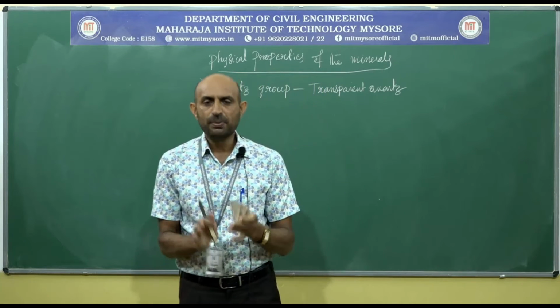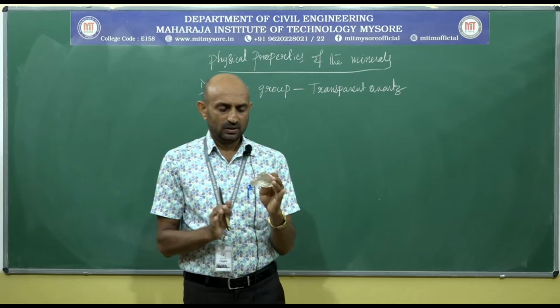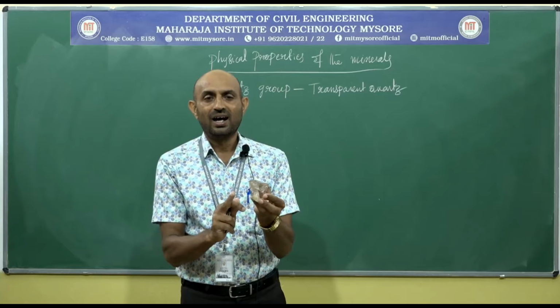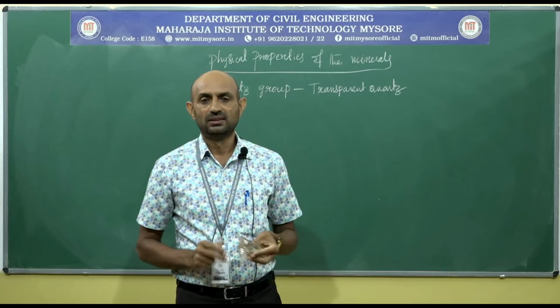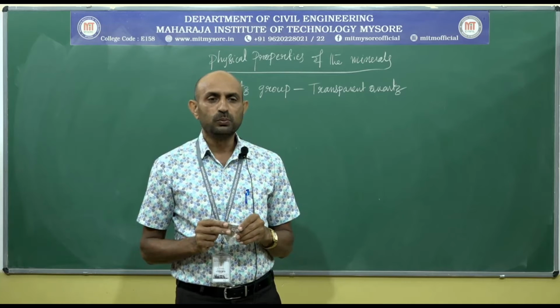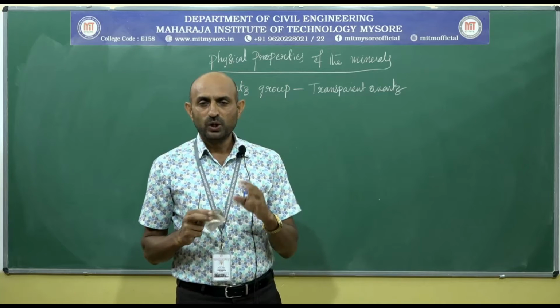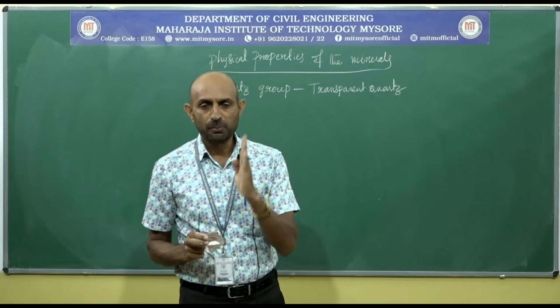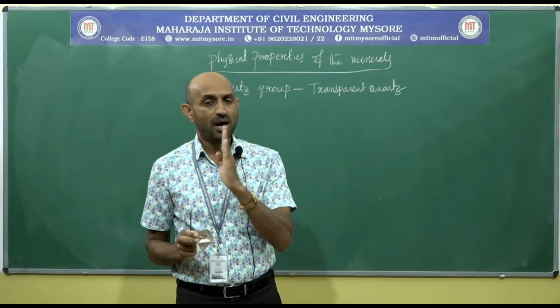The first property is whether the mineral is crystalline or not. In quartz group, we are going to find three categories: crystalline, cryptocrystalline and amorphous mineral.